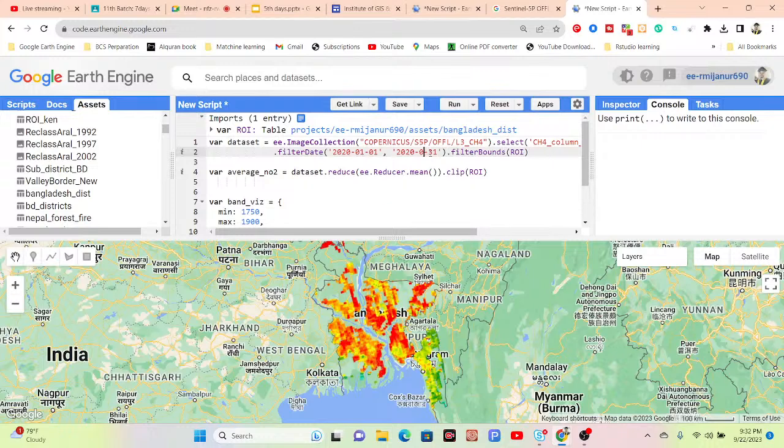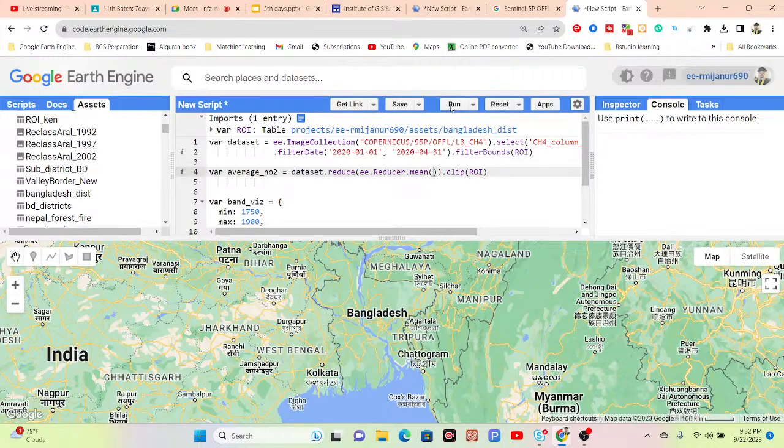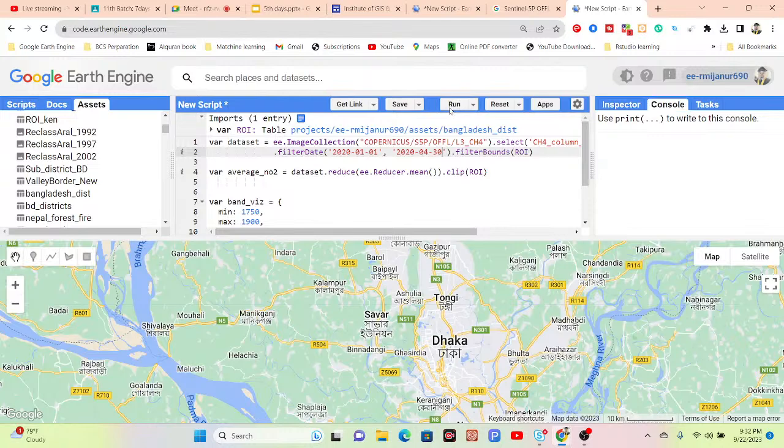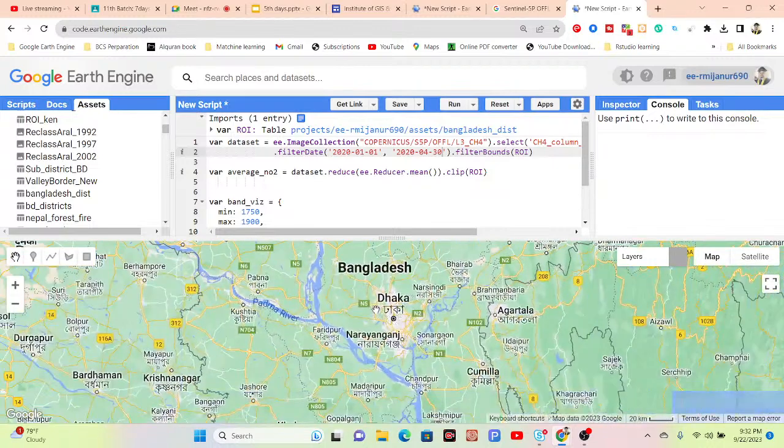Okay, suppose I can simply increase the time period. Suppose the year 2000, January to, suppose, April. So now click on run. This time we can also get a lot of images. Okay, so it was 30. Click on run. So now it loaded all of those datasets from January to April, all of those images. Now it created the average result.